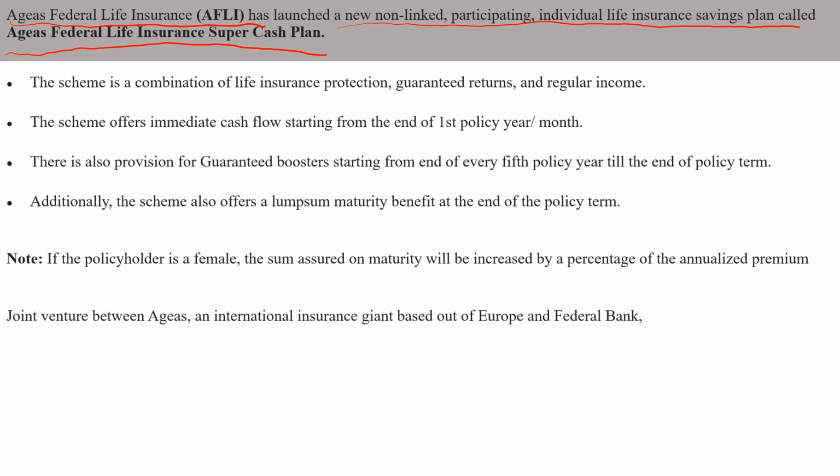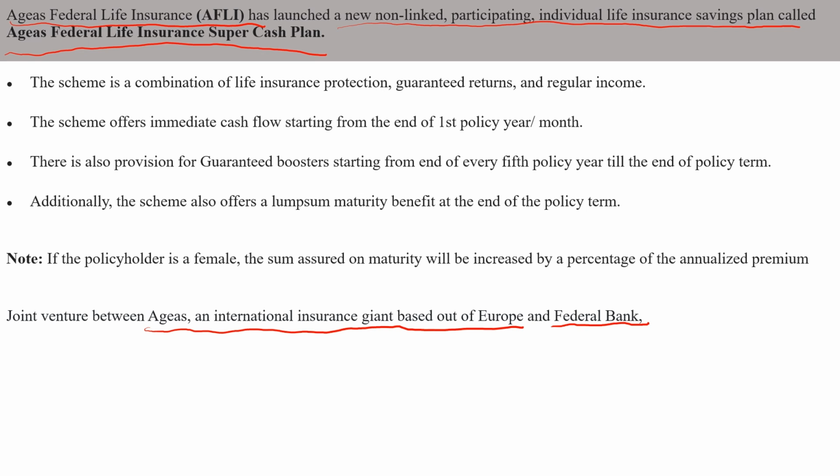First, we will see this company, Ageas Federal Life Insurance. It is a joint venture between Ageas, an international insurance giant based out of Europe, and our country's Federal Bank. It is a joint venture between these two companies. And now we'll see about this Ageas Federal Life Insurance Super Cash Plan.